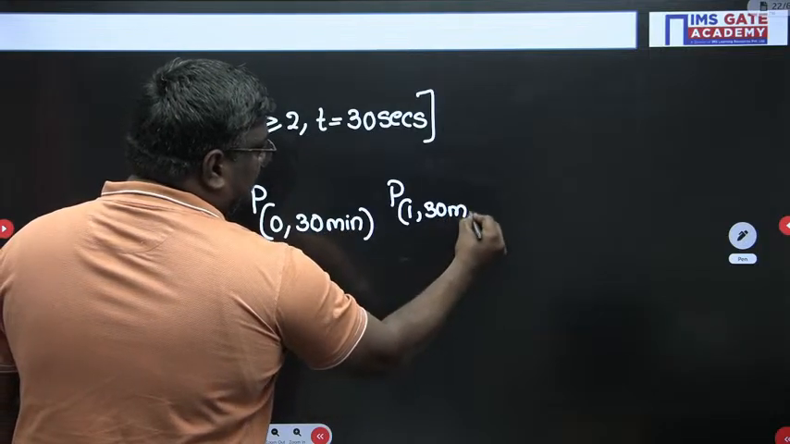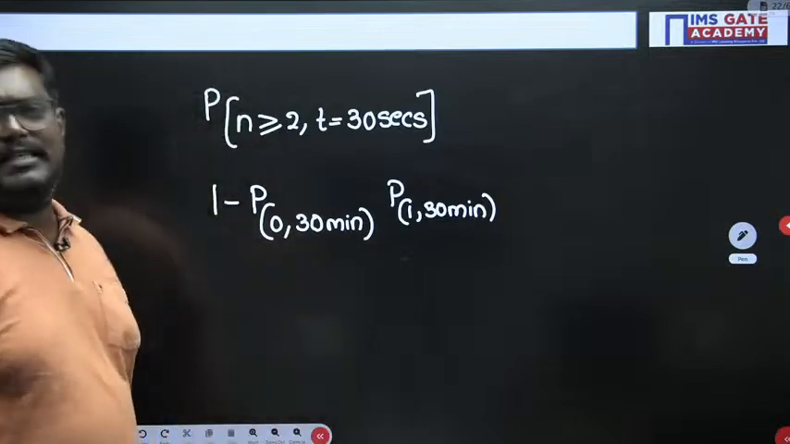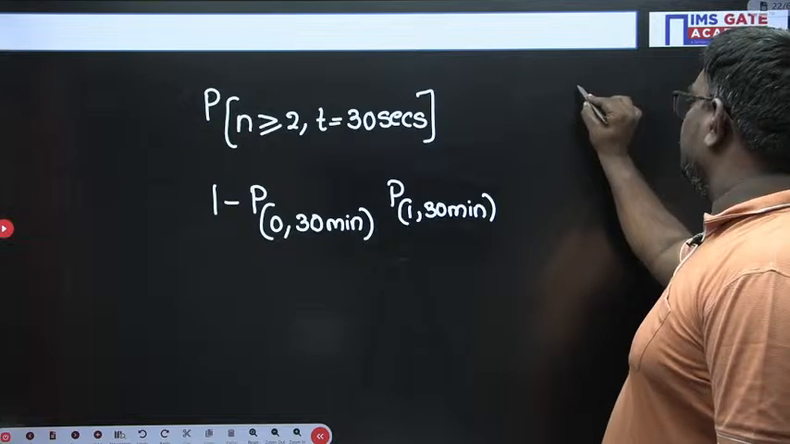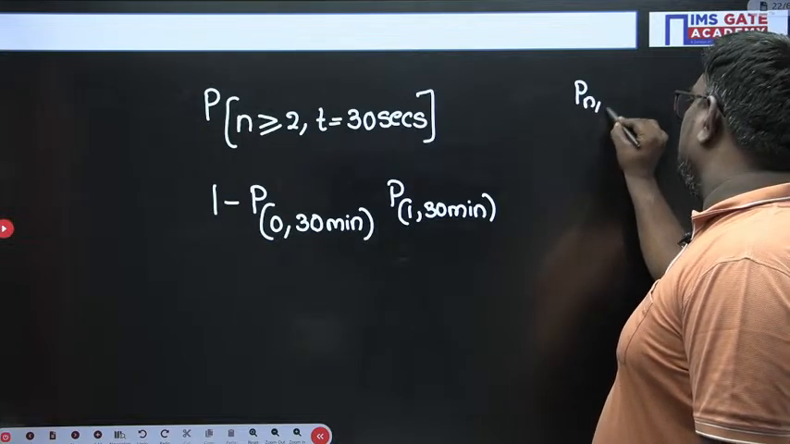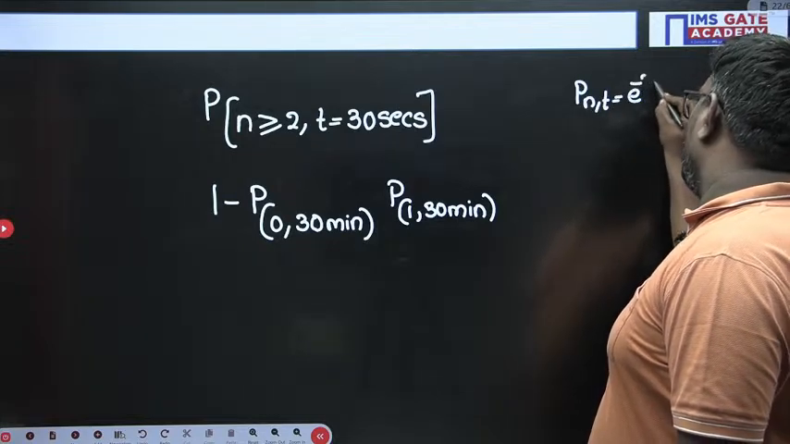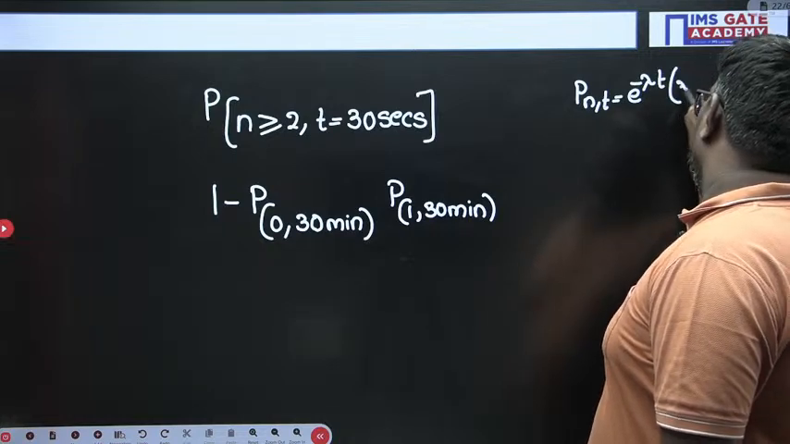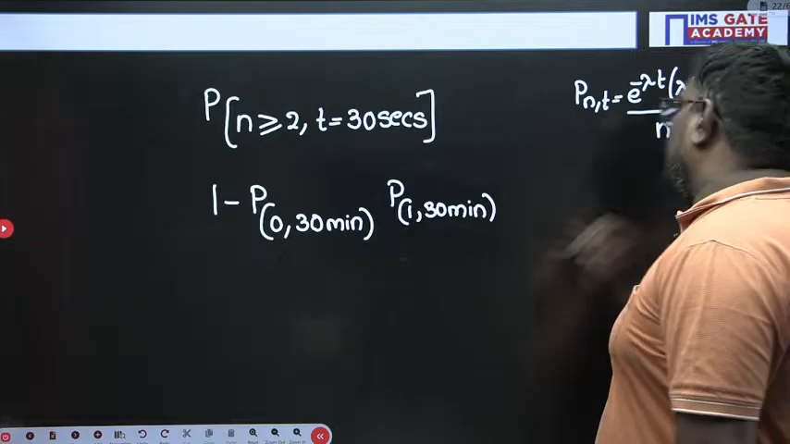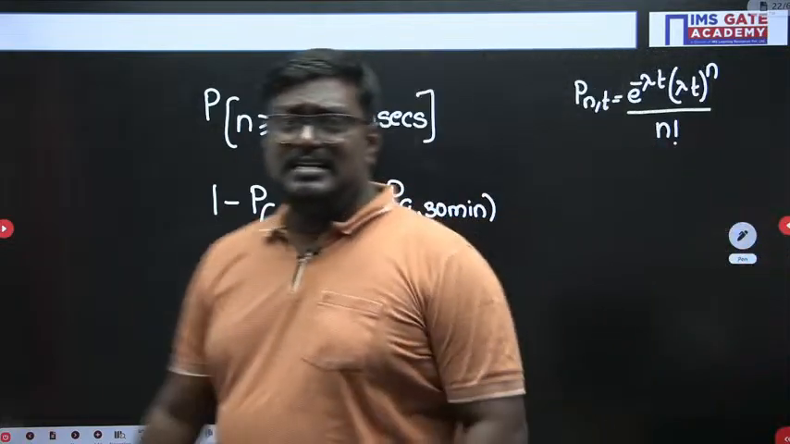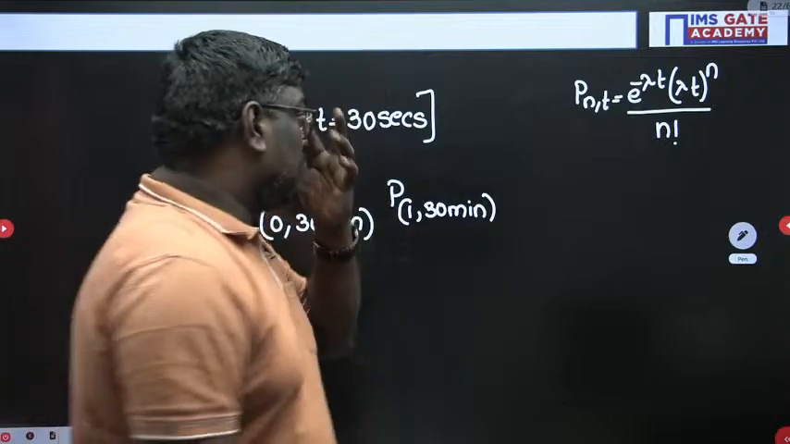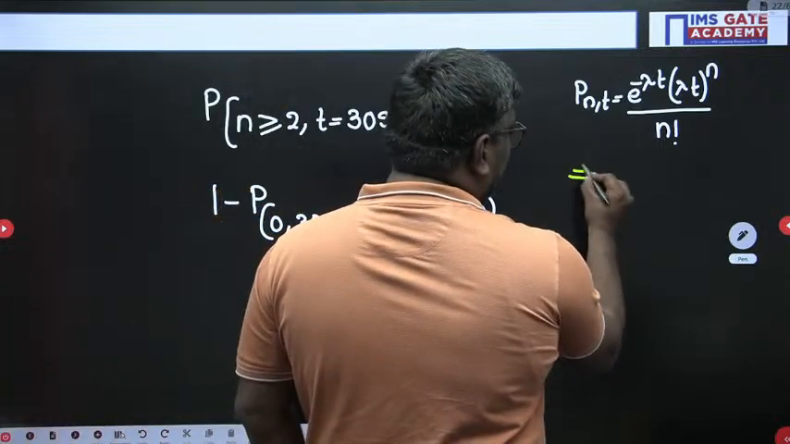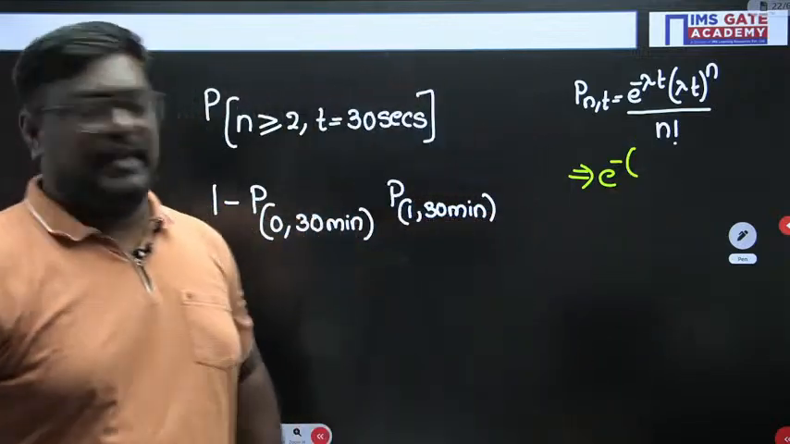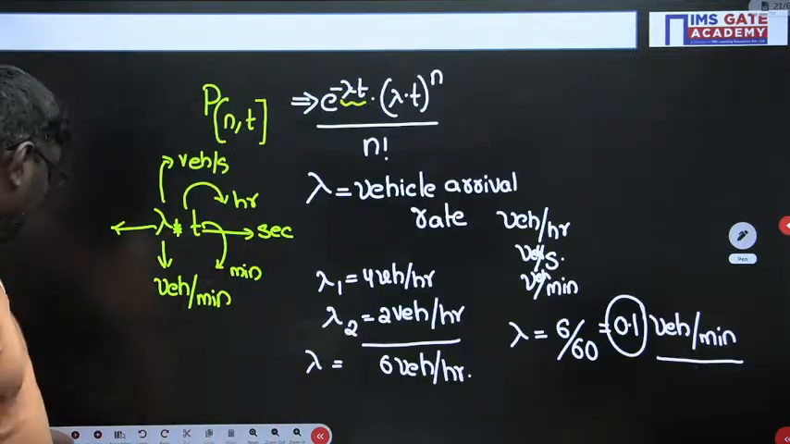So my dear students, what is the generalized equation for the Poisson distribution? What is the generalized equation? P of n comma t is equal to e power minus lambda t, into lambda t power n upon n factorial. Am I correct or wrong? Very good. Students, try to respond in the chat box. So here, what is lambda? It is nothing but 0.1 vehicle per minute, right?